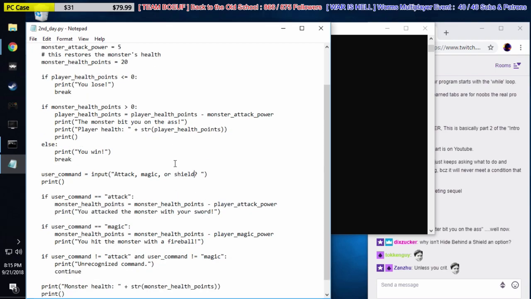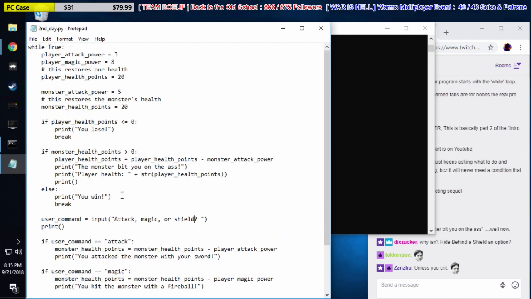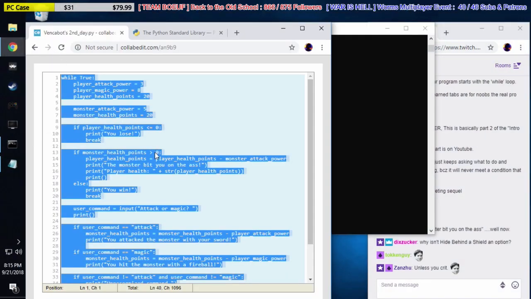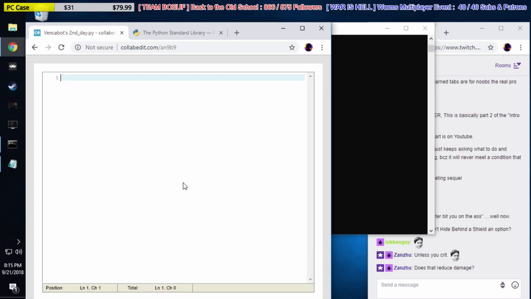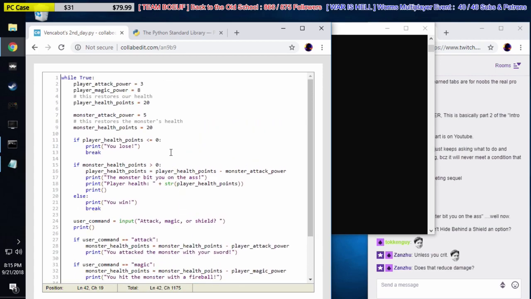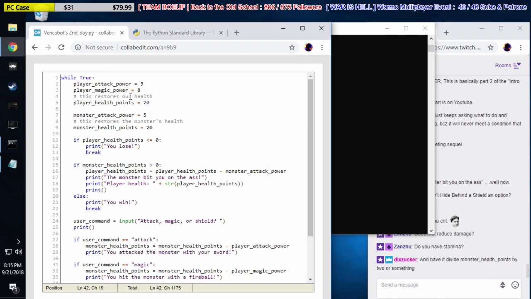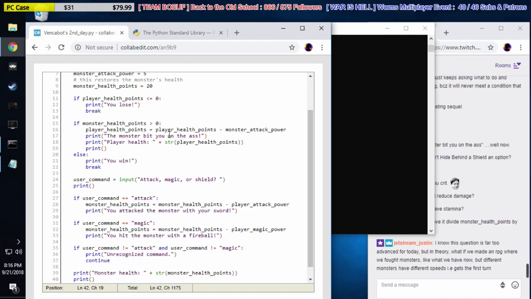I'm going to add this line of code right here. Actually, I'm going to take all this code. Select all, copy, and go back to this window so Justin can follow along if he wants. All right. Control V. So we're going to move this code. We'll keep health restoration here for now. It's a bug. We're going to fix that bug later. Okay, I'll ask Justin to fix that bug for us.